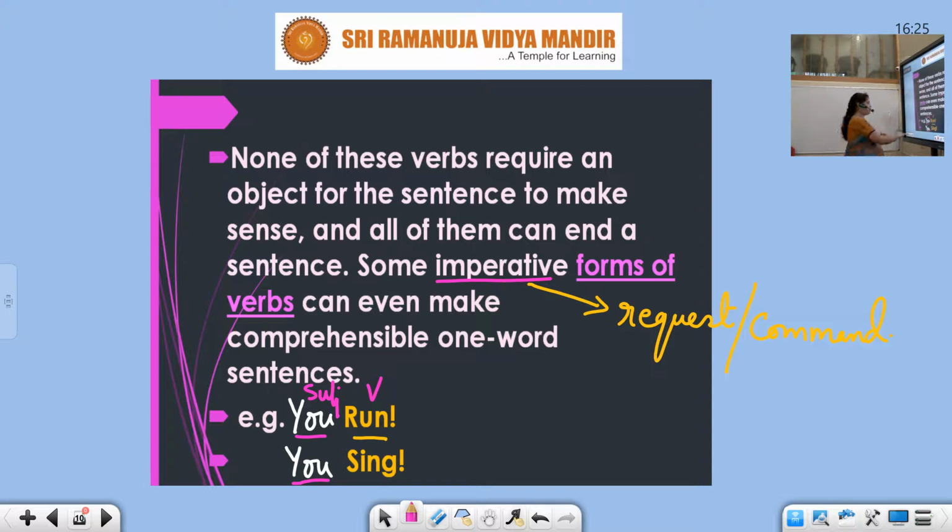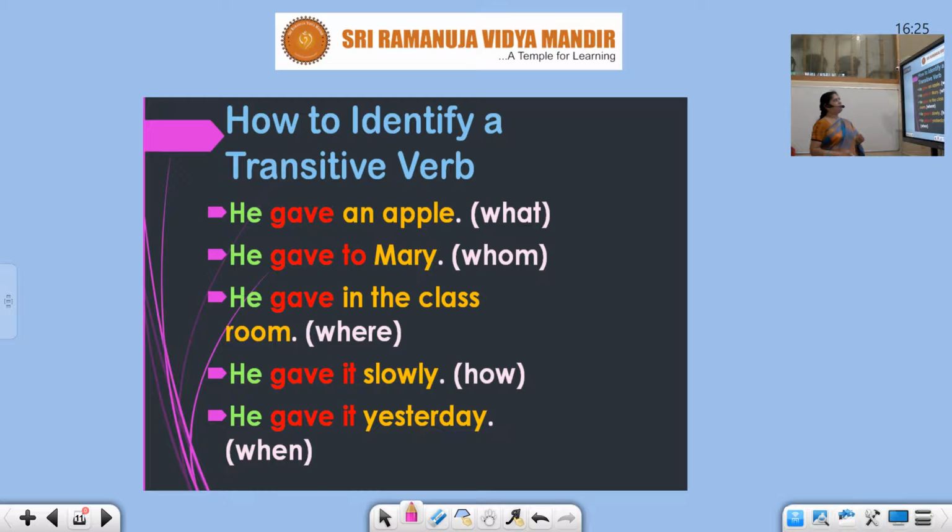This is intransitive verb. How to identify a transitive verb? Listen carefully, students. Now, he gave an apple. I've told you the question what must be asked. He gave to Mary. To whom? To Mary. So the object over here is answering the question what and the question whom.